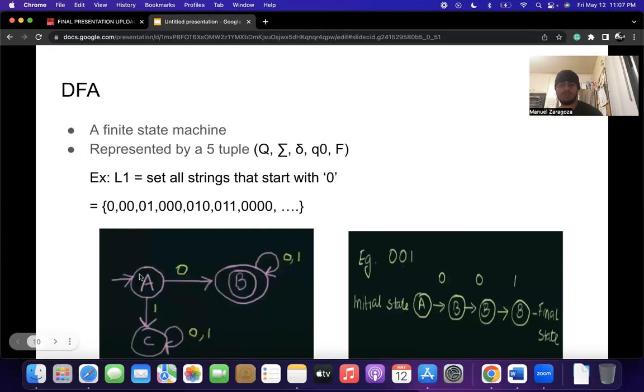Basically, we're gonna start with 0. So if A gets 0, it's gonna go to B. Since we got 0 again as our second string, it's gonna stay in itself. Since we have 1 again, it's gonna stay in itself in B though. And since B is a final state, that means this is correct, and also the string is accepted as a result of that.